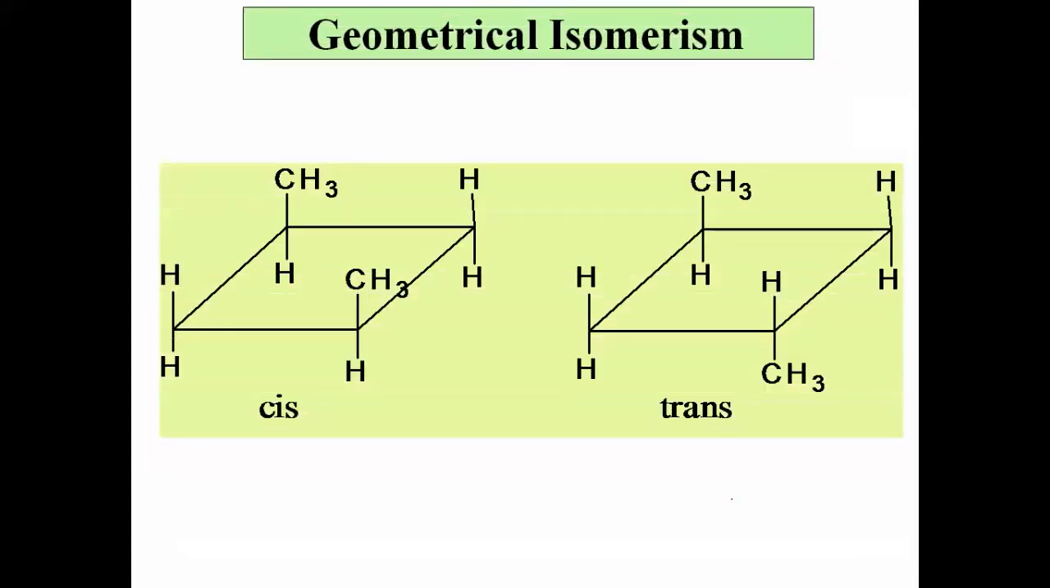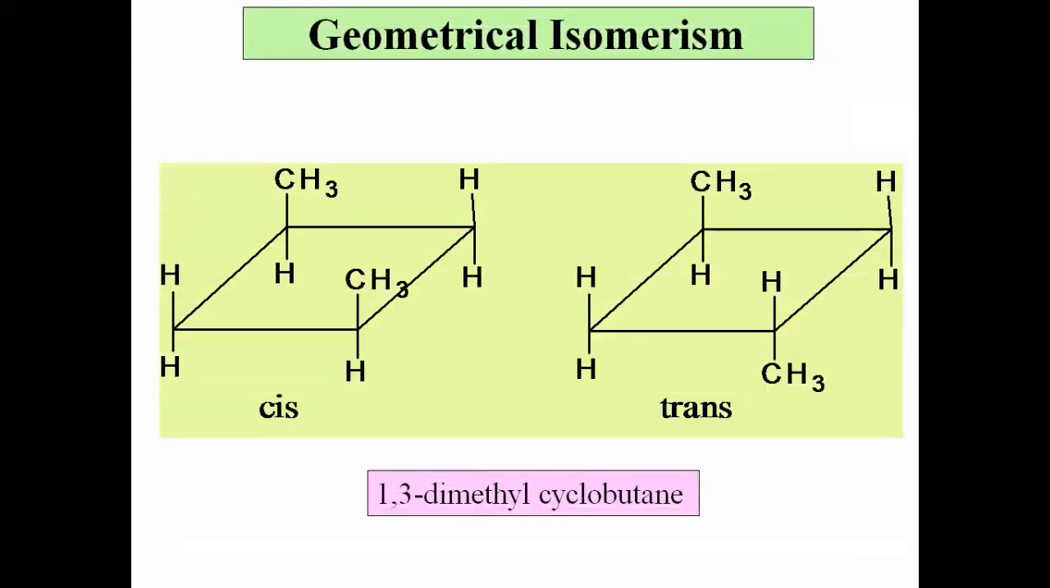Okay, now let us see one more example. The name of this compound is 1,3-dimethyl cyclobutane. Actually, this is a cyclic compound. Suppose this is carbon atom number 1, then 2, then 3, and lastly 4. Means there are 4 carbons in the ring. Therefore, it is cyclobutane. Now the first carbon and third carbon have two methyl groups. Hence, it is 1,3-dimethyl cyclobutane.